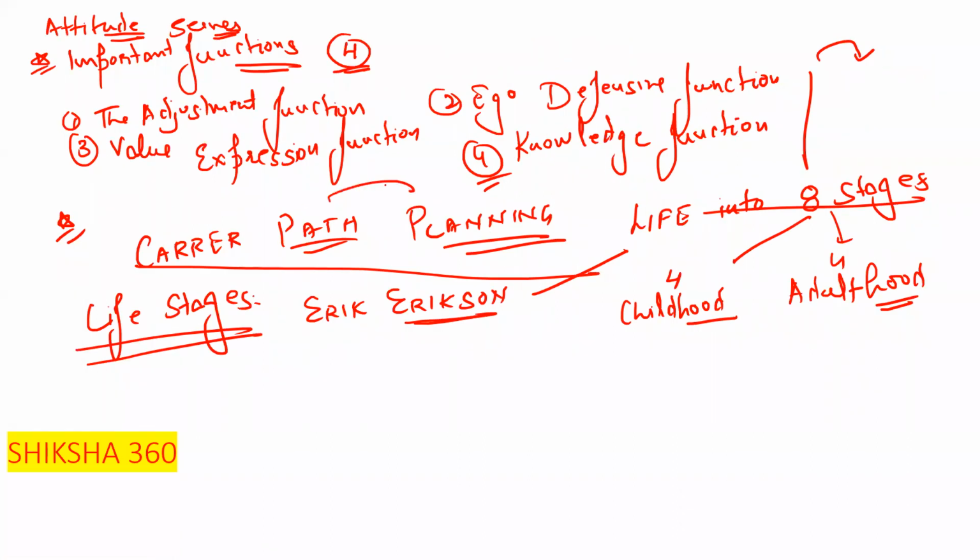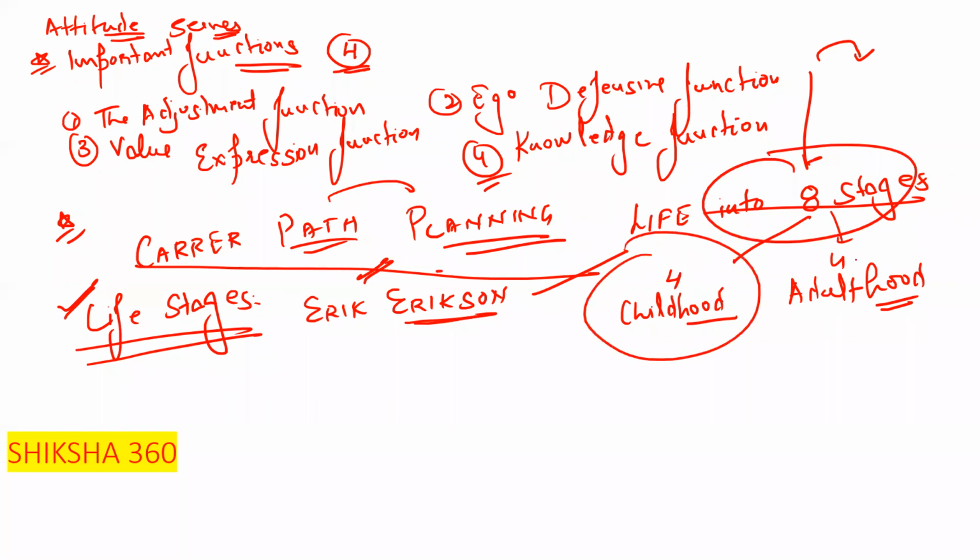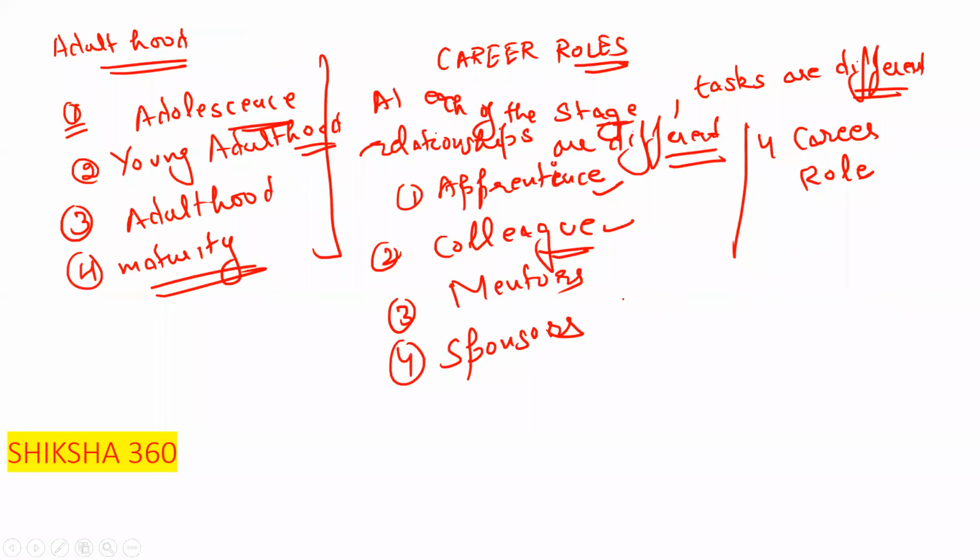I will explain once again. Basically, in career path planning, there are 8 life stages given by Erik Erikson. 4 are in childhood and 4 are in adulthood. We have to discuss only the adulthood stage. Under adulthood, we have adolescence, young adulthood, and maturity. Further, we discuss the career roles. There are 4 career roles: first the apprentice, second the colleague, third the mentor, fourth the sponsor. Hope it is clear up to this point.